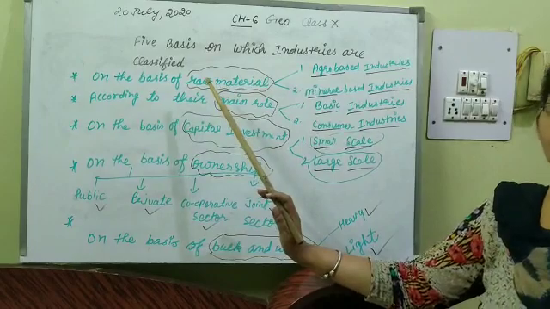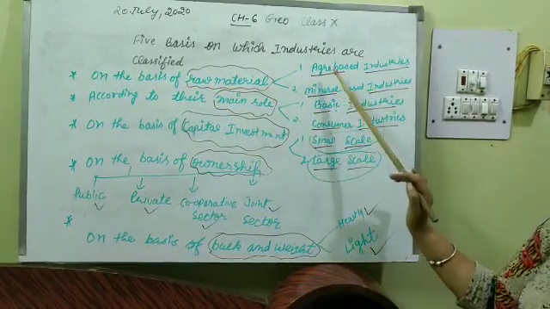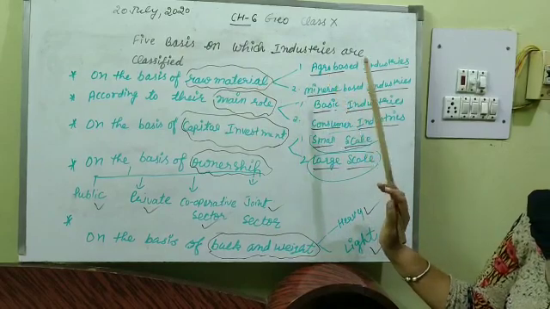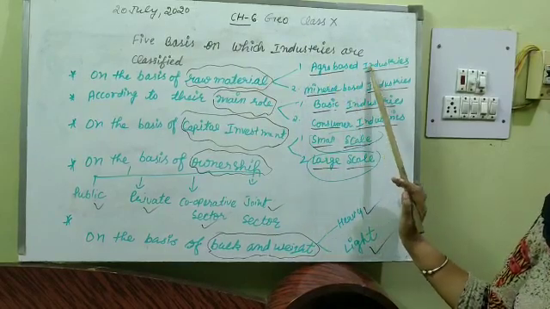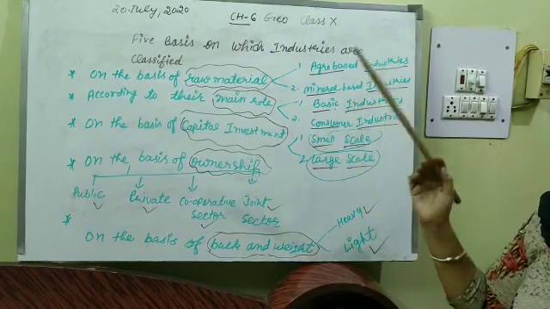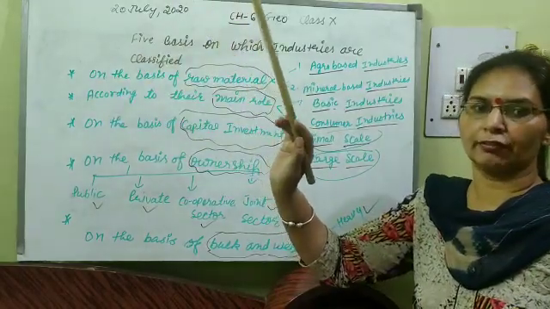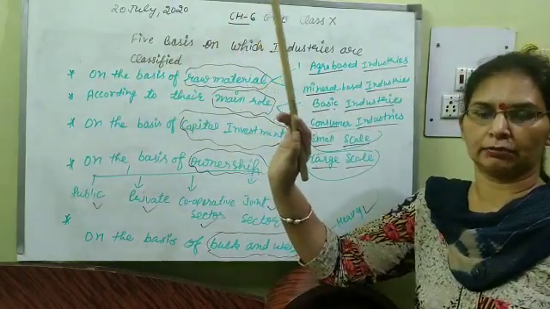Now we shall discuss these parts of raw material one by one. Firstly, we shall discuss agro based industries, then mineral based industries. What are agro based industries? Agro based industries are those industries which are dependent on agricultural material.